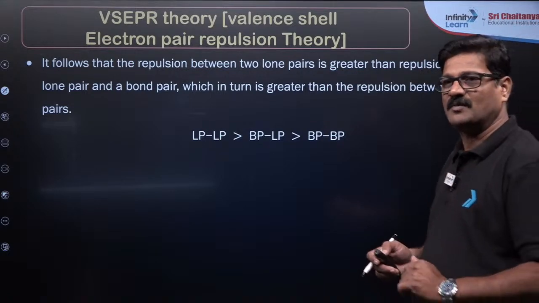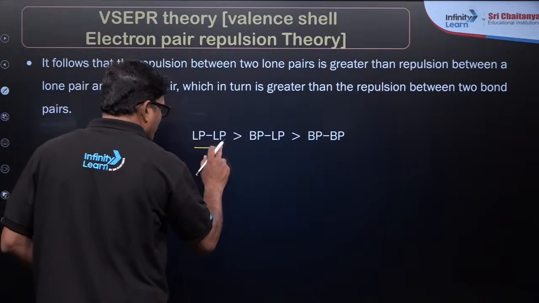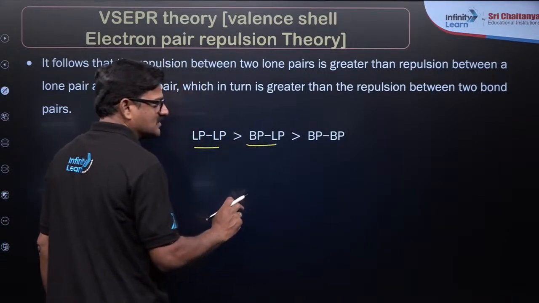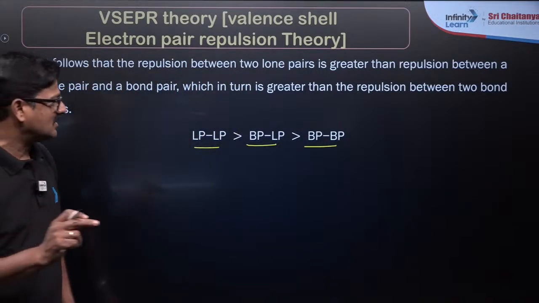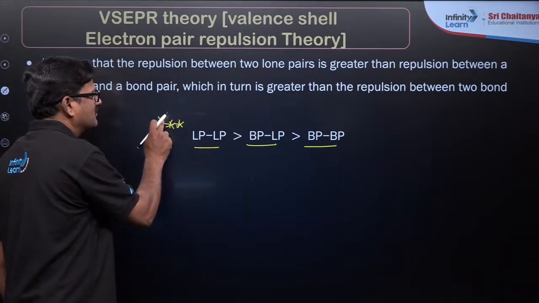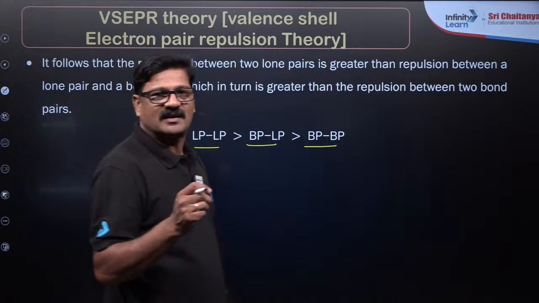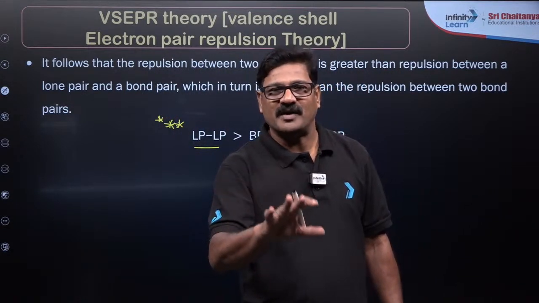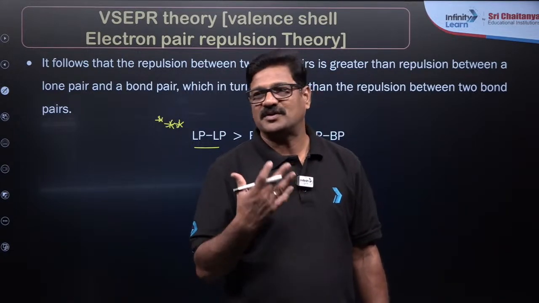Of course, they have the less repulsion. Among the lone pairs and bond pairs, lone pair repulsion on lone pair is greater than lone pair repulsion on bond pair, which is greater than bond pair repulsion on bond pair. ये order का हिसाब से काफ़ी बार NEET examination में question आने का संभावना है। So these electron pairs are arranged in such a way that repulsions among them are minimized and they are going to have a proper shape.